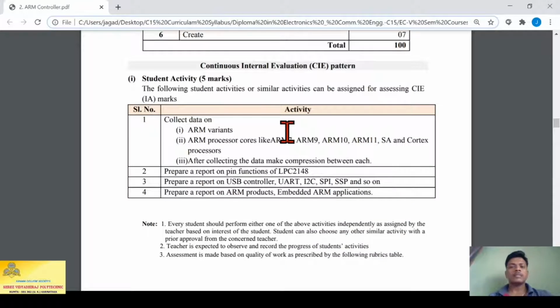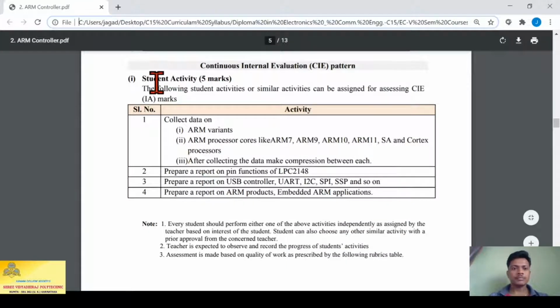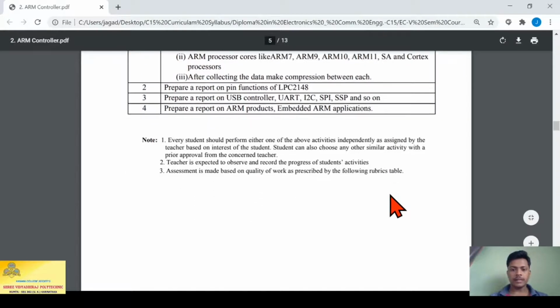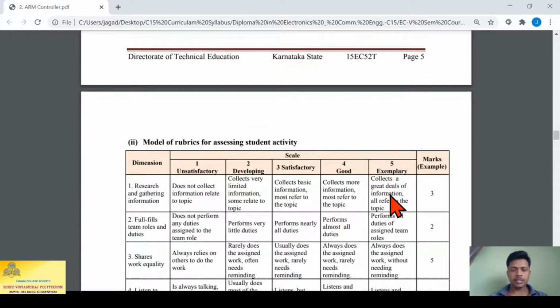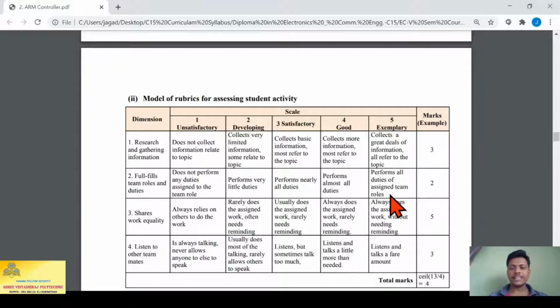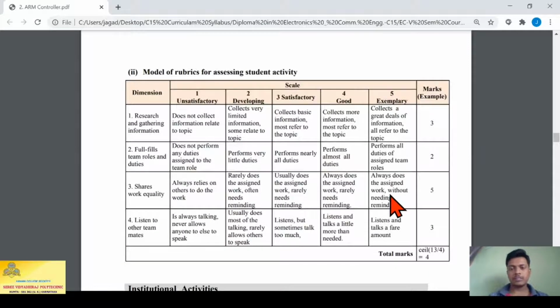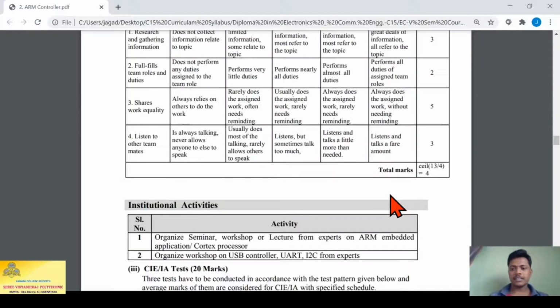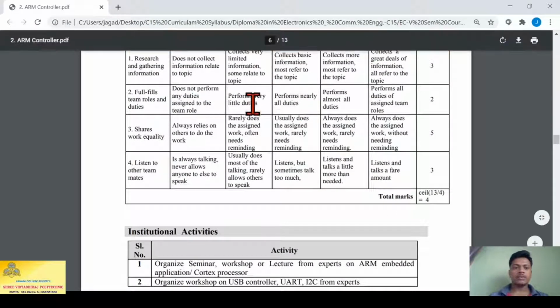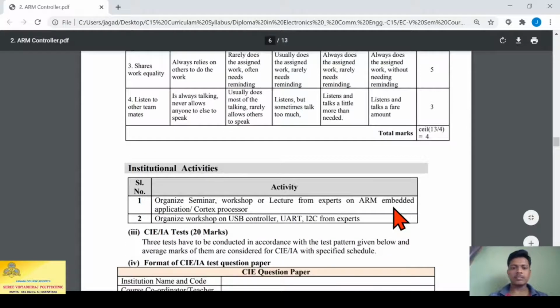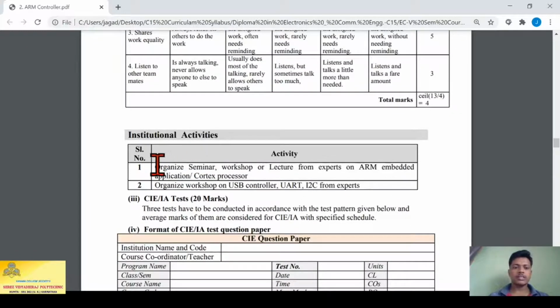Next we have the CIE pattern for student activity. During this semester you are going to do one activity which is of 5 marks. You have to carry out either one of those given here. If you come down, they have given a model rubrics for assessing student activity. For the above activity specified, the marks are distributed like this. At the end we have to take an average of all the 4 points and decide the activity marks. So here an institutional activity is given, which is carried out by us. Any one activity will be done by the institute.